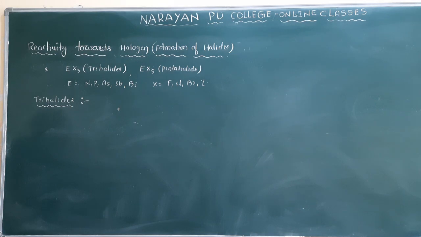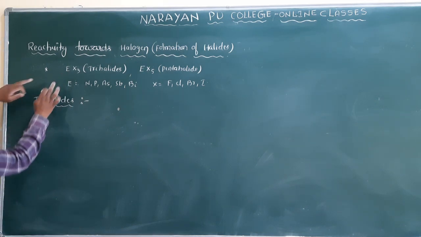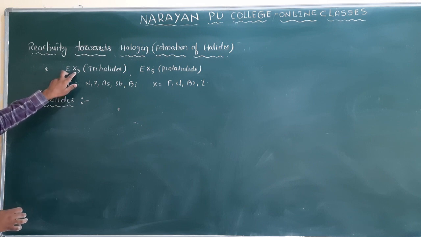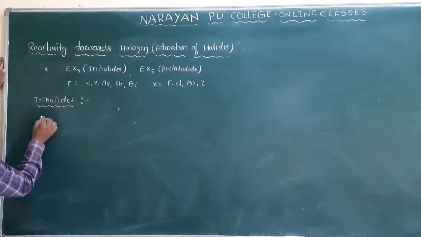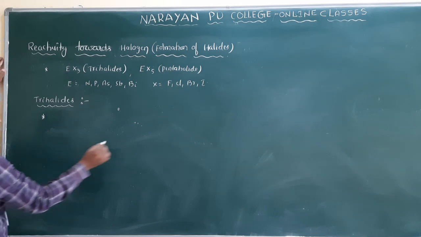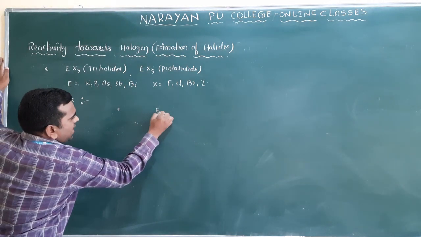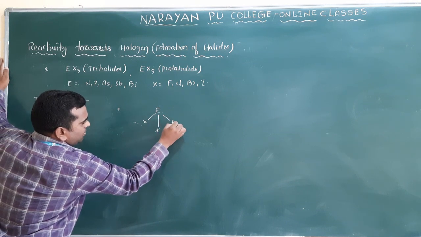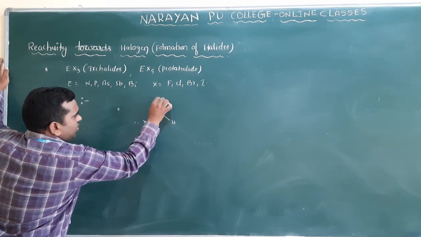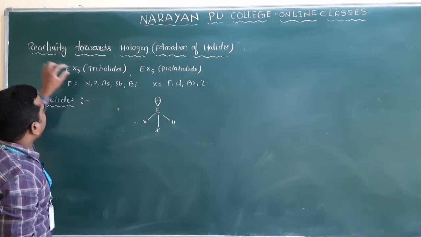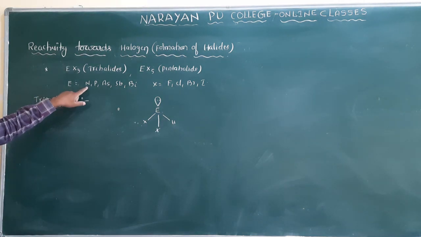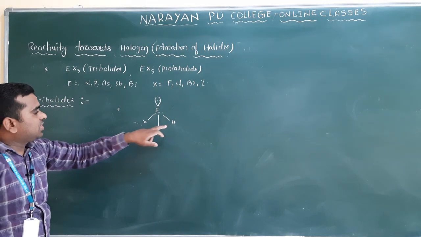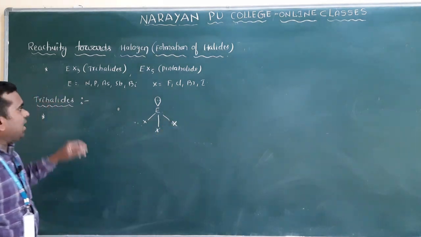If I see the trihalides here, it is like hydrogen here, EH3. Now instead of hydrogen, a halogen atom is there. So what is the hybridization here? E is there, and here there will be X, and here also X, and there will be one lone pair of electrons, because there are 3 bond pairs. In nitrogen, 3 unpaired electrons are involved in bond formation with 3 halogen atoms, and one lone pair is there.